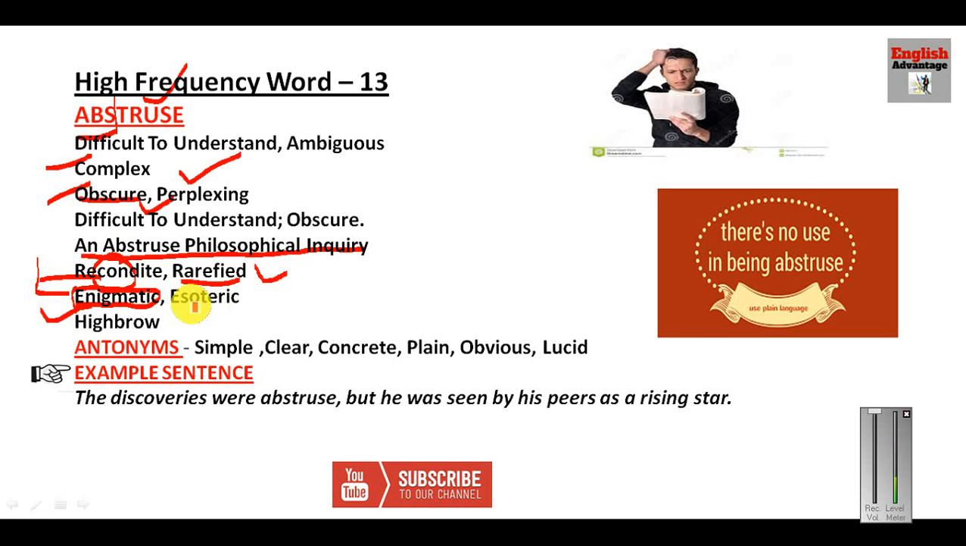Esoteric. Esoteric, you can link this word so with so difficult. So esoteric simply means so difficult. Enigmatic means like a puzzle. Recondite means complicated. Okay, so these are the multiple words I have told you here. Abstruse means absolutely perplexing. Now the antonyms are simple, clear, concrete, plain, obvious and lucid, easy to understand. Okay, now let us see the example sentence.